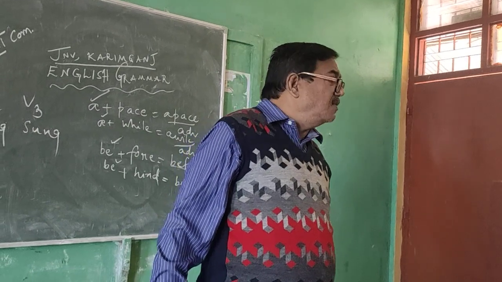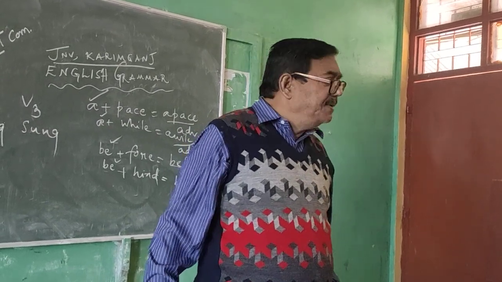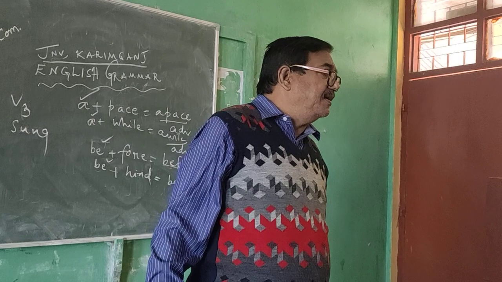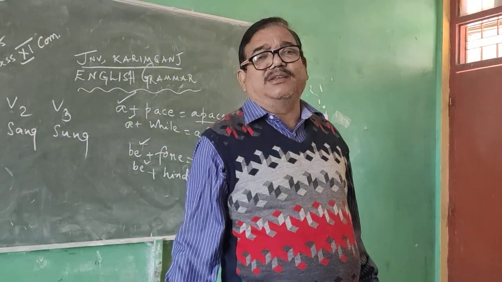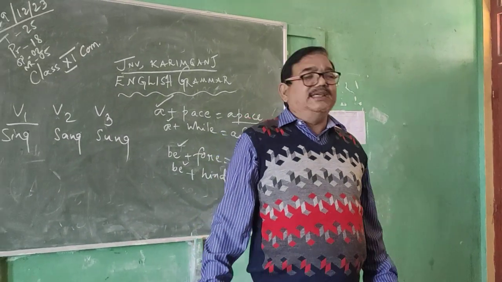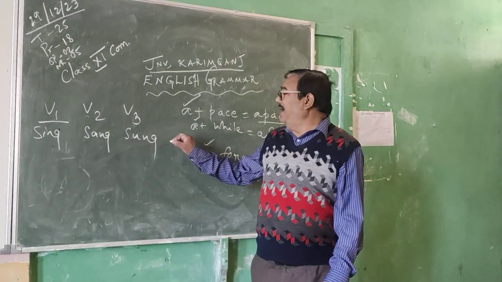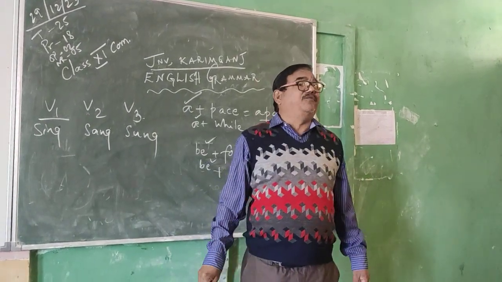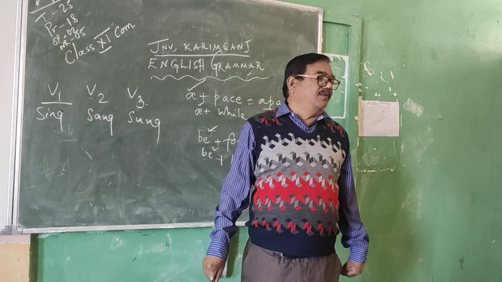It is also called the root of the verb, the principal verb, the main verb, and the present tense of the verb. V base 2 is the past tense of the verb, and V base 3 is the past participle form of the verb. Past participle form.